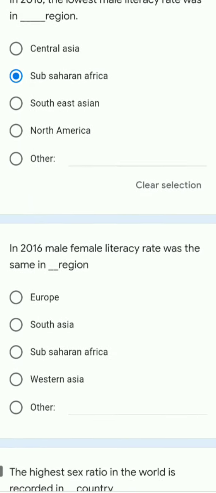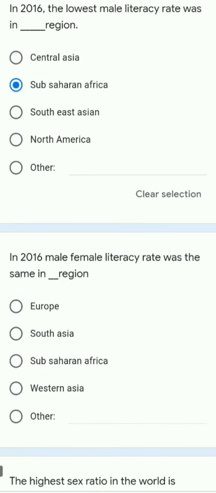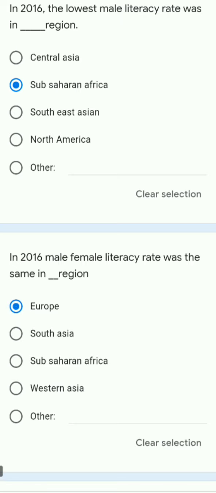Second question is, in 2016, male female literacy rate was the same in dash region. So now here you can see that both the male as well as the female are literate and their literacy rate is very similar. So which is the region? We have options like Europe, South Asia, Sub-Sahara Africa and Western Asia. So here the right answer is Europe.